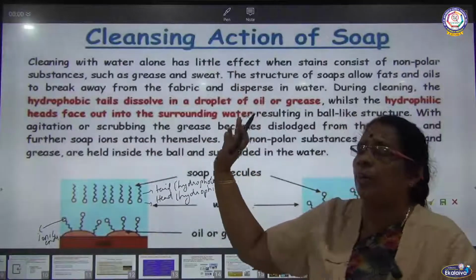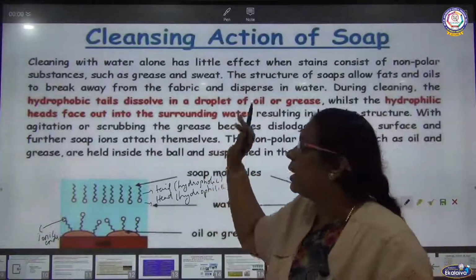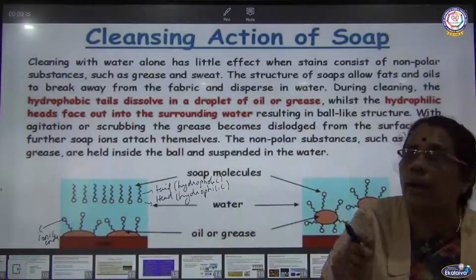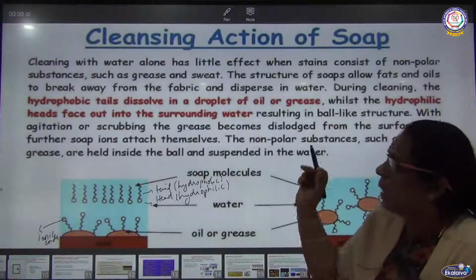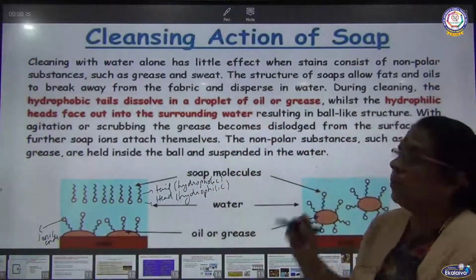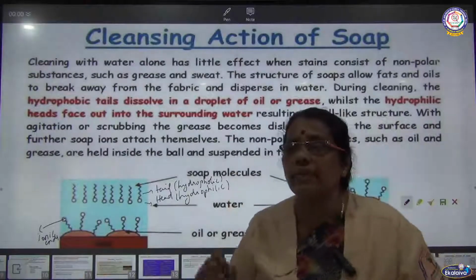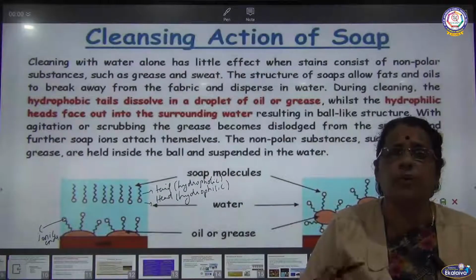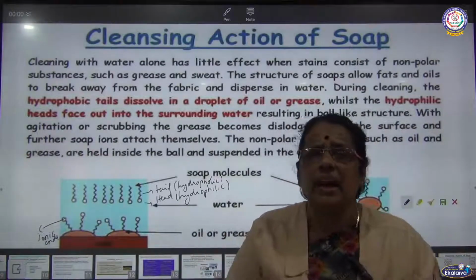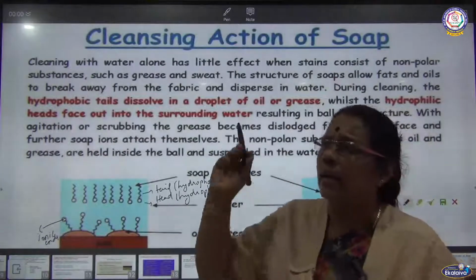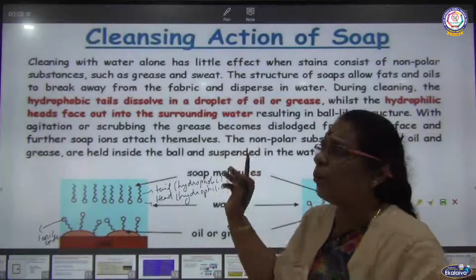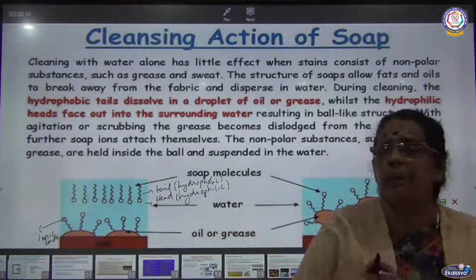So this micelle formation which is taking place helps the oily or greasy dirt to be easily broken away from the fabric and dispersed in water. So what is the action of soap in water? Soaps form micelles in water, which have two different ends: the hydrophilic end, that is the ball-like structures, which are closer to the surface of water, and the hydrophobic tail, which is away from the water.